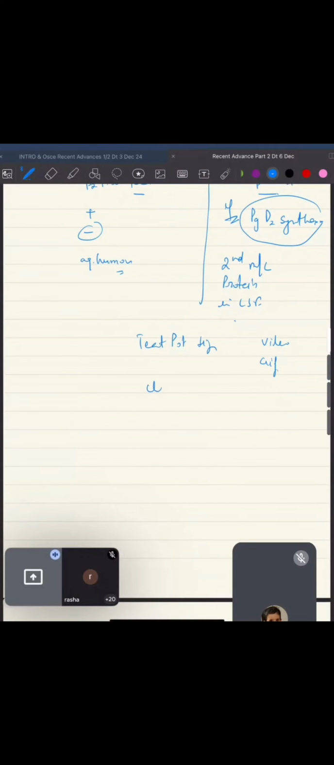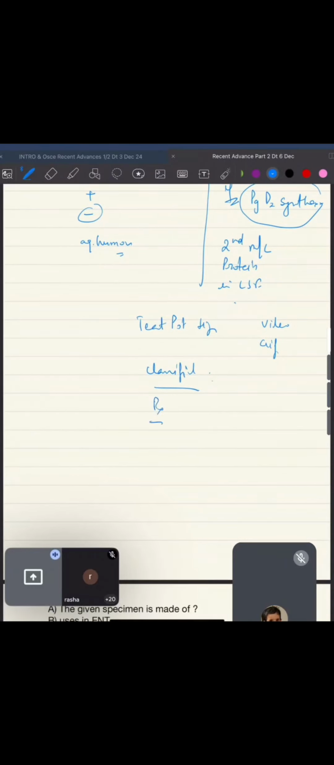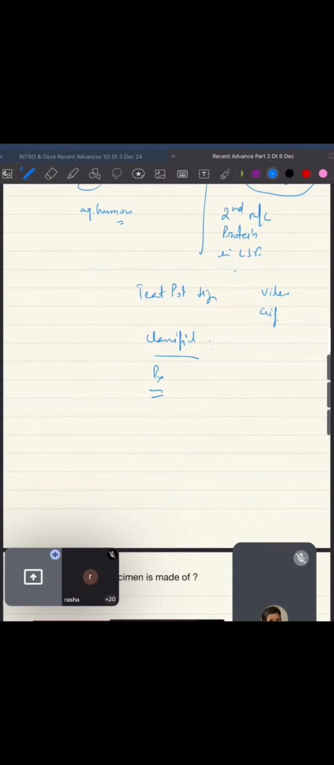Then there is a classification by the name of Omaya classification. Please go through it, and management in a nutshell. If they ask you in viva, you should be able to answer it in 1 minute: in traumatic you will do this, in spontaneous you will do this. That's it. Then there is one more thing called the bathroom plug technique. That's for you to read.